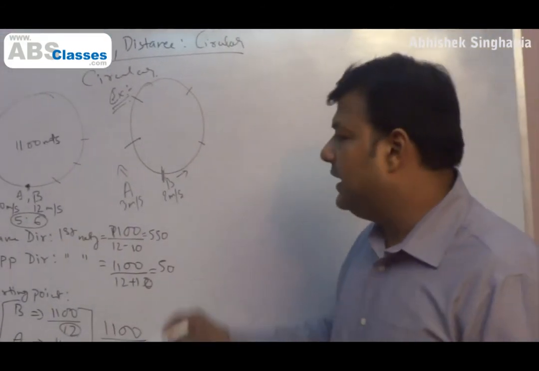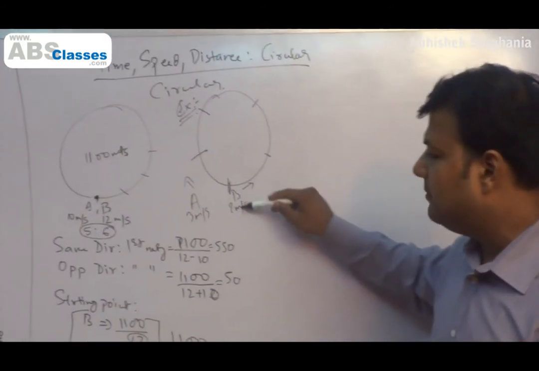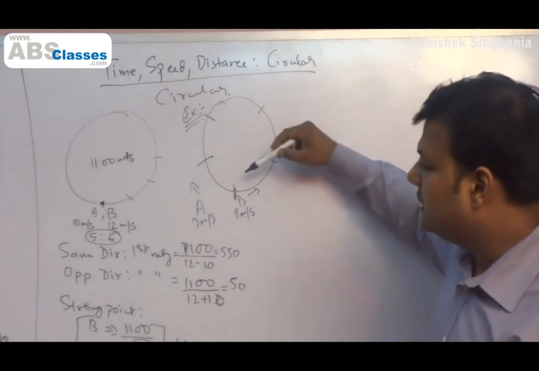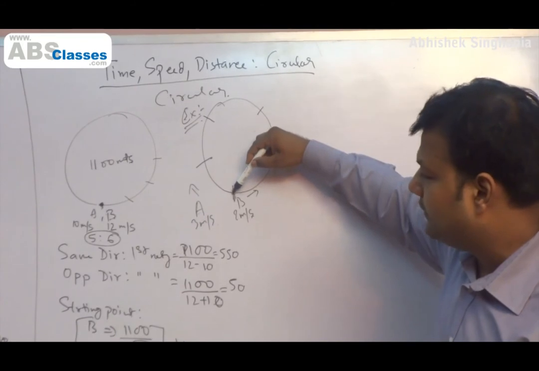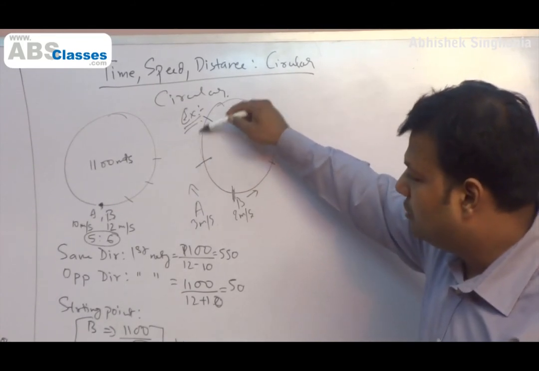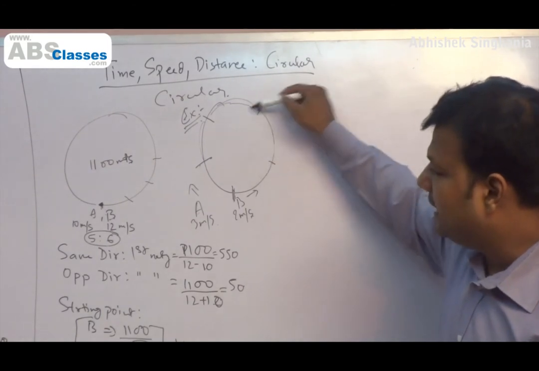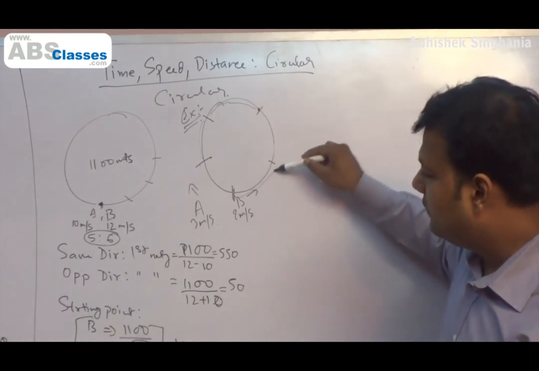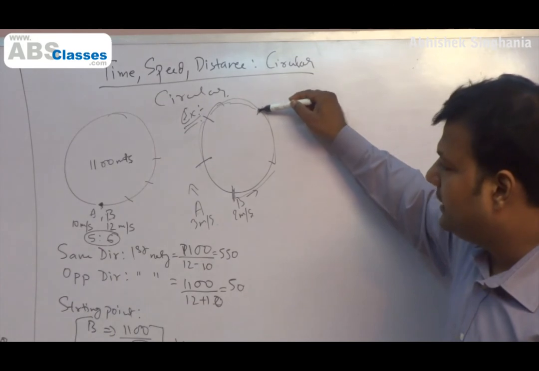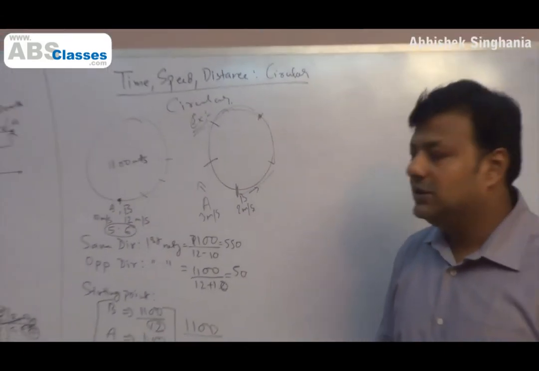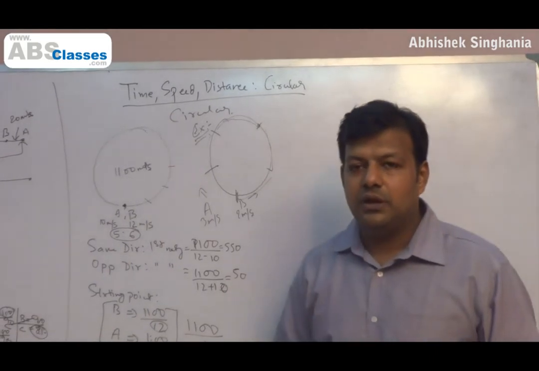You can also look at it like this: A has a speed of 3 meter per second, B has a speed of 2 meter per second, which means the movement is 3 and 2. So just think of it: A goes 3 from this point, in this direction, 1, 2, 3. So A will be here. If I take 3 like this, where will B move? 1, 2. So they will be here. And it goes on like this. Alright? Okay? So this is basically what we will do in circular. Thank you.